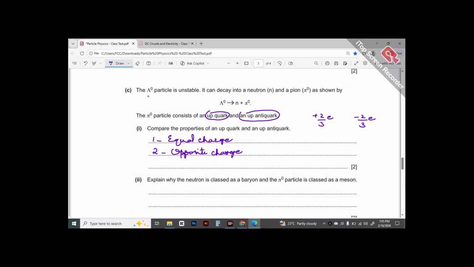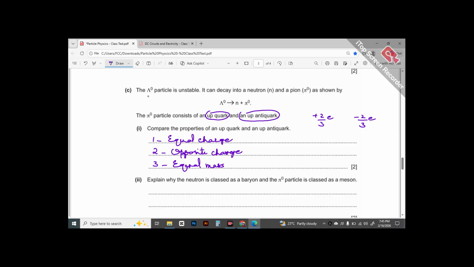Even if you write the charge being equal in magnitude in one point and you write it opposite in nature in the other point, it would still be considered for 2 marks. And if you'd want to go with they have equal and opposite charge as point one, then for the next point you could write that they have equal mass, because matter or particle and its antiparticle always have equal mass.